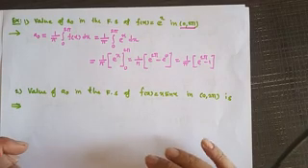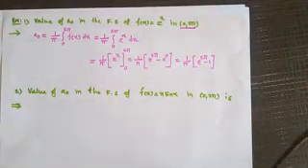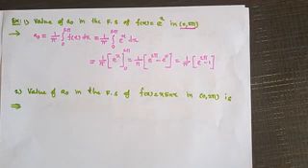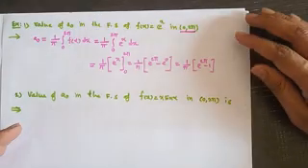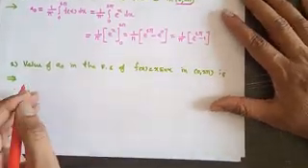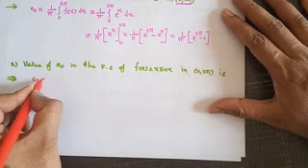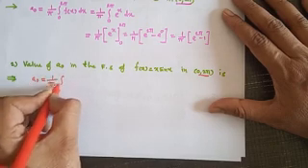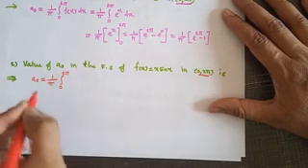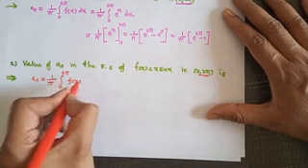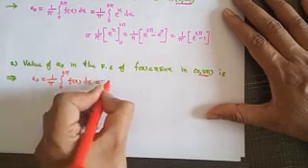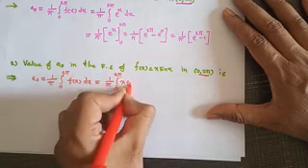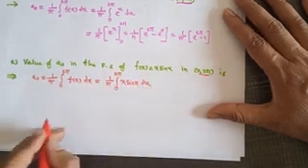Now the second example is, what is the value of a0 in the Fourier series of function f of x equal to x in the interval 0 to 2 pi? We know the formula of a0 in the interval 0 to 2 pi, so we have to memorize this formula: 1 upon pi, 0 to 2 pi, f of x dx, which is equal to 1 over pi, 0 to 2 pi, x sin x dx.